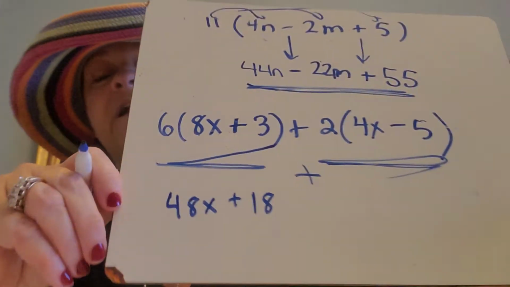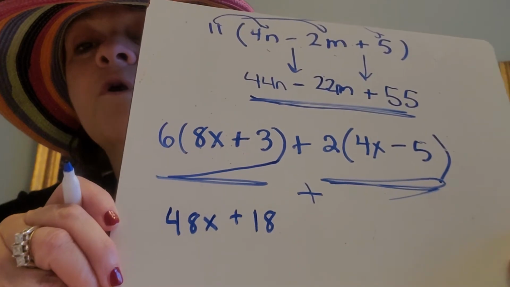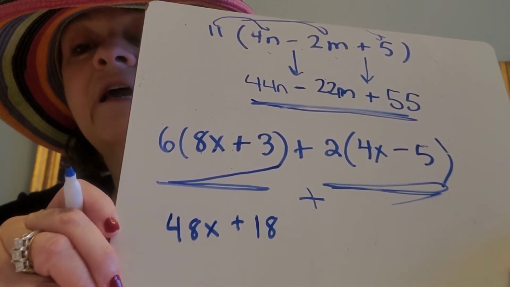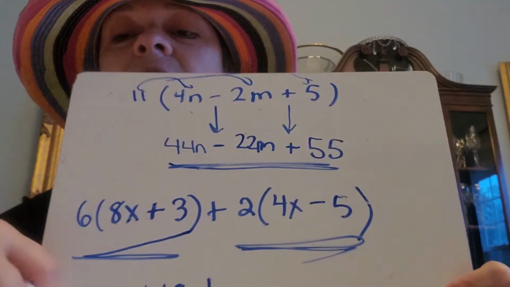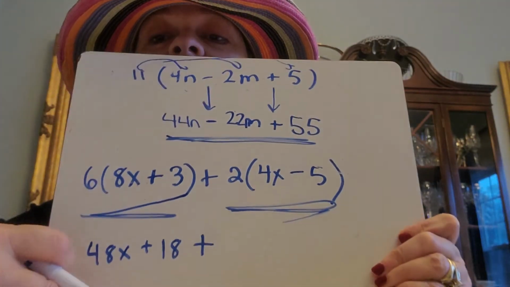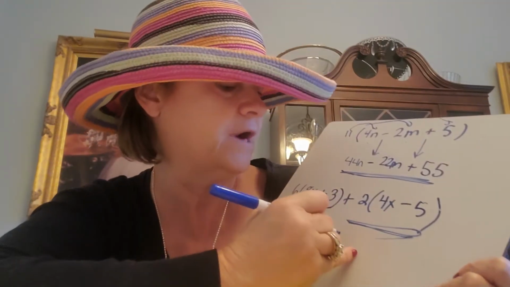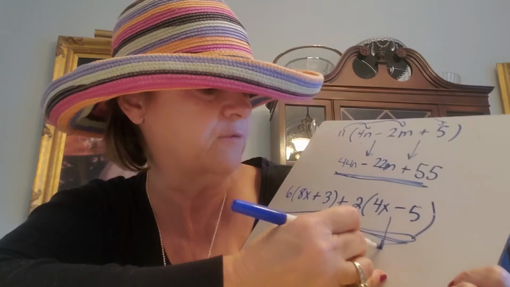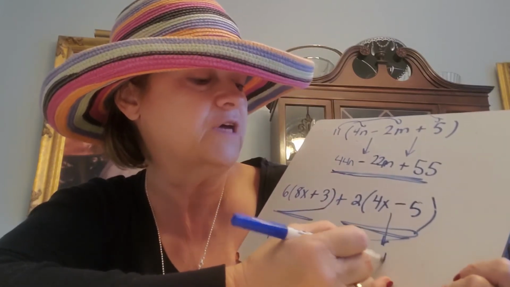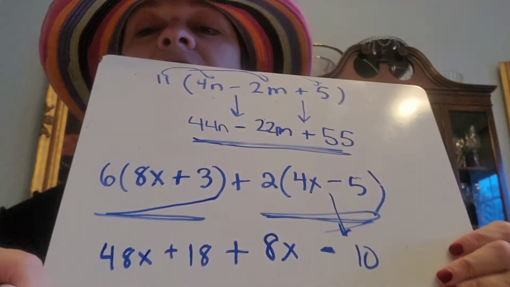All right, so the first one is 6 times 8 is 48x. 6 times 3 is 18, and on the first one, there's a plus sign in the middle. Did you get that? 48x plus 18. All right, and then we bring down this plus sign that's in the middle. And then we're going to multiply 2 times 4x is 8x. And I'm going to bring down this sign, which is a subtract. And then 2 times 5 is 10. Did you get this?